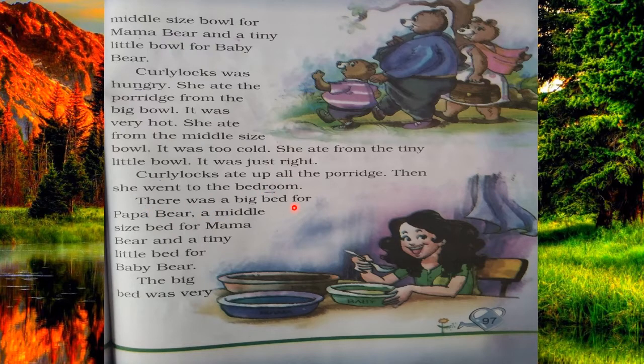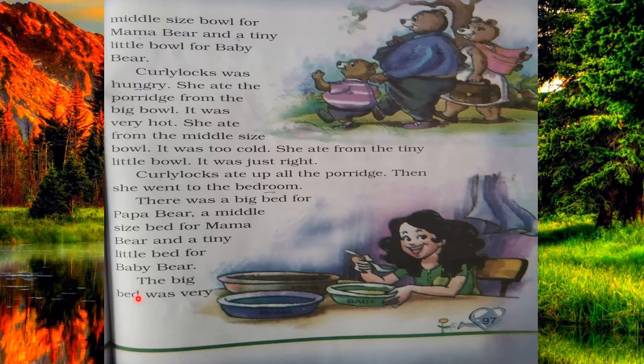There was a big bed for Papa Bear. So when she went to the bedroom, again she saw three beds. The first bed is very big, for Papa Bear. The second bed is middle size, which is for Mama Bear. And the third one is a tiny little bed, the smallest bed, which is for Baby Bear.